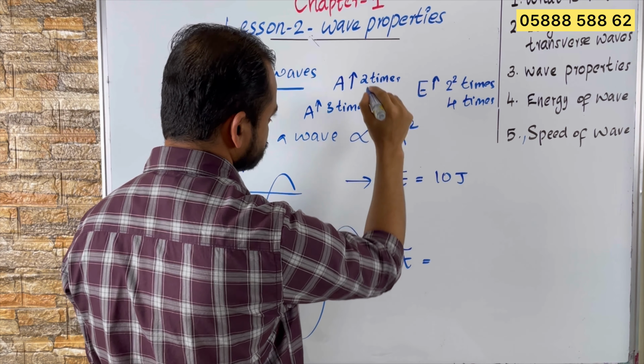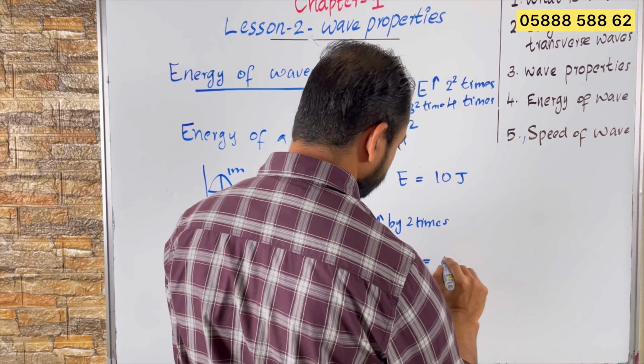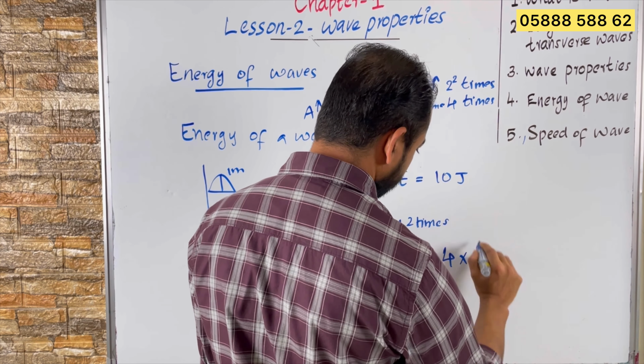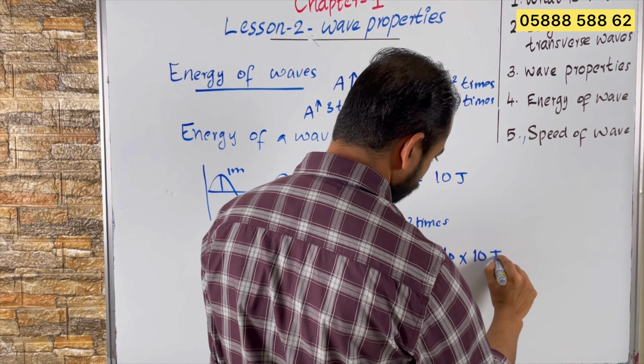So energy will increase by 9 times. So here the amplitude increased by 2 times, right? So if amplitude increased by 2 times, then energy will increase by 4 times. So energy will be 4 times the previous energy, 10 joules. So here energy will be 40 joules.